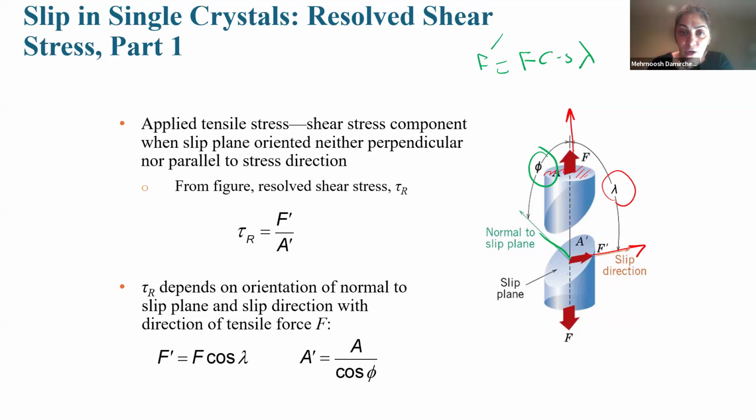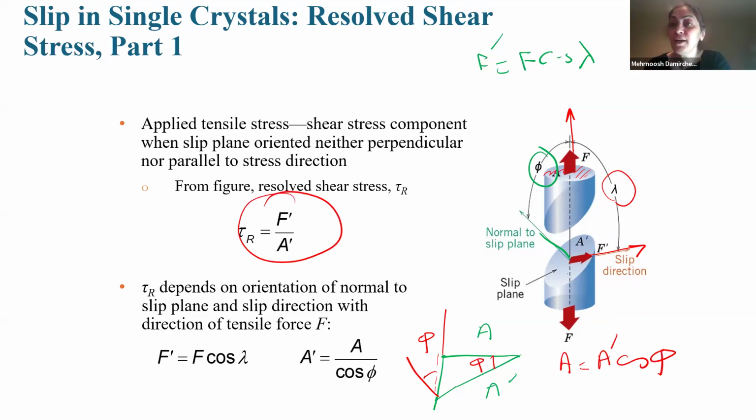And for A prime and A, so it is A prime and it is A, okay? We know that the perpendicular to A prime and the perpendicular to A have this angle as phi. So we can conclude that this angle is phi too. What is the relation between A and A prime? A is A prime cosine phi.